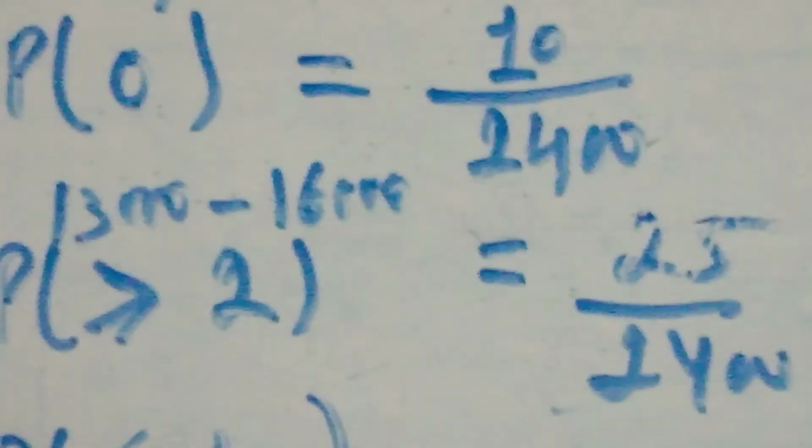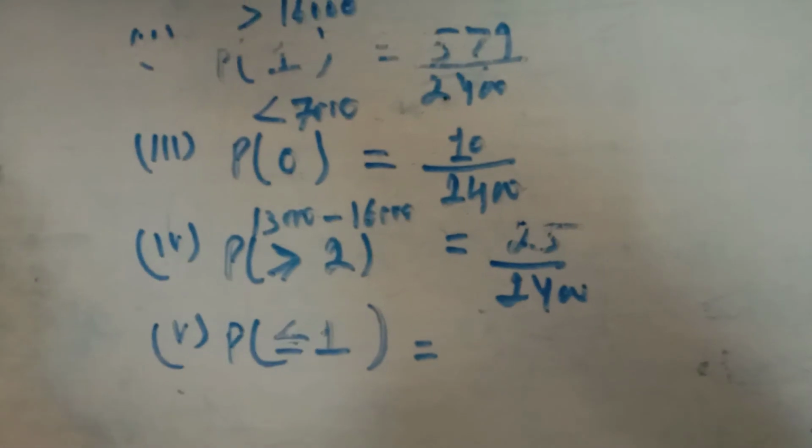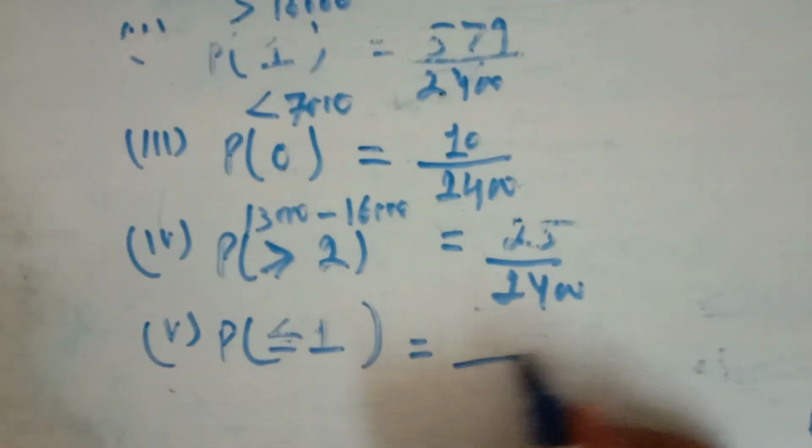If you see it very carefully, less than 1 vehicle means 0 vehicles, and 1 vehicle. You have to obtain less than or equal to 1 vehicle. So you have to add all of these, the 0 and 1 vehicle columns, and divide by the total number of outcomes. 10 plus 0 plus 1 plus 2 plus 1, 160 plus 305 plus 535 plus 469 plus 579. You add all these and you will get the number of families having not more than 1 vehicle.